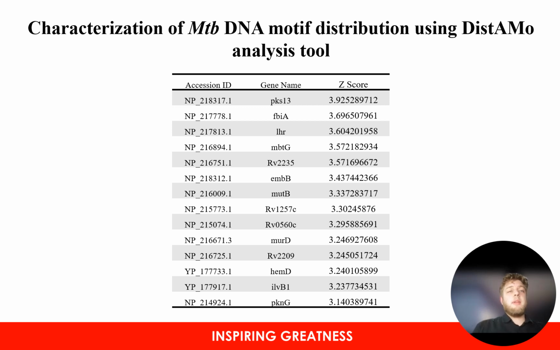This data allows us to show that there has been some form of methylation, and there's a potential that there will be an alteration in the expression of these associated genes. However, we cannot confer whether it's an upregulation or downregulation, as Diastamo does not provide that kind of information. We would need further protein analysis to show the different levels of gene expression. However, from this, we can understand some of the processes that could potentially be altered or upregulated as a result of the epigenetic alterations and motifs present.